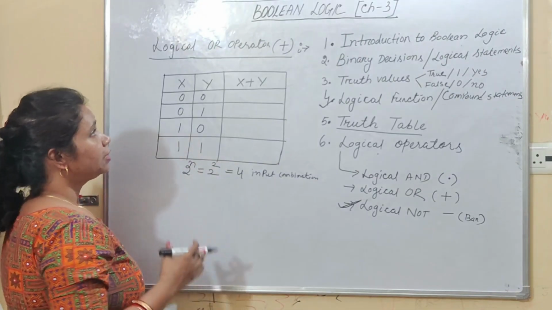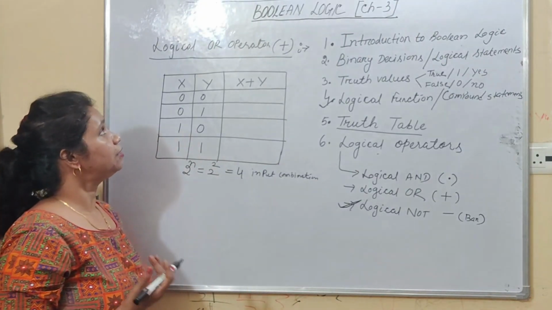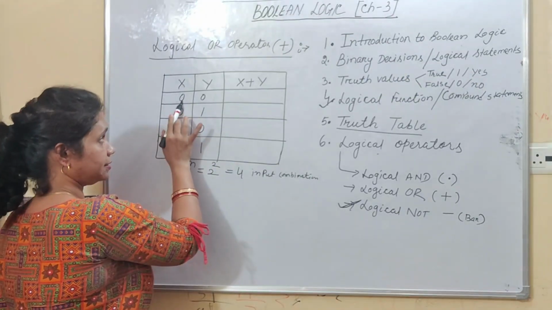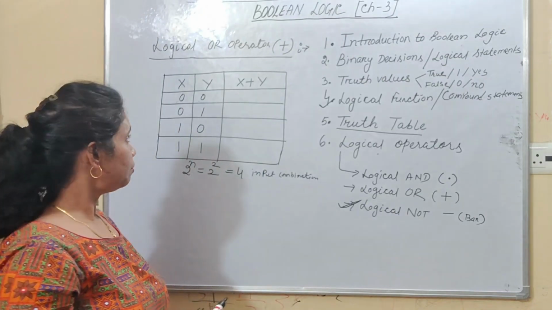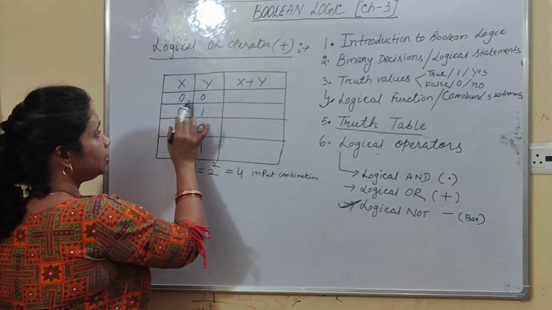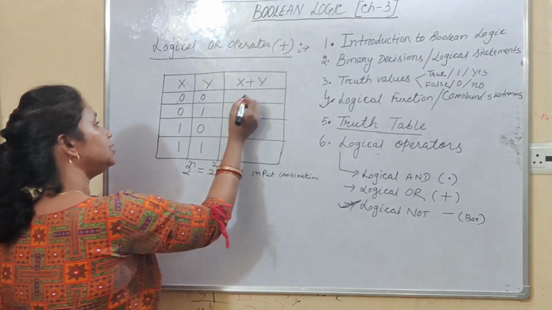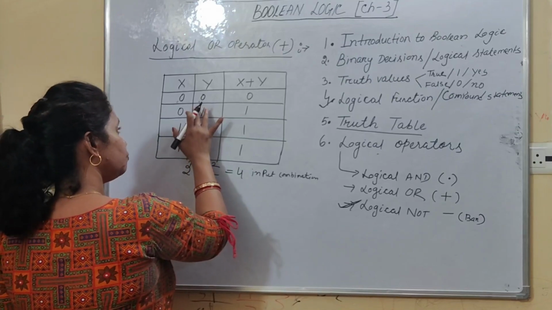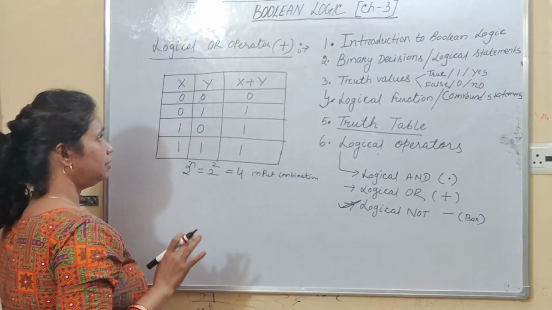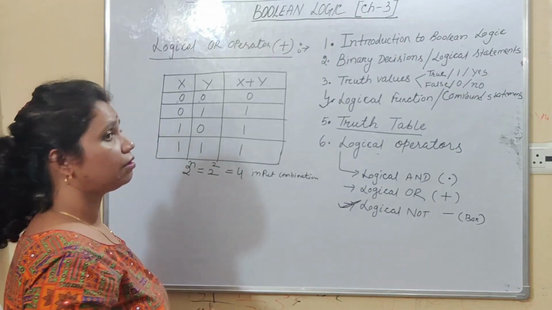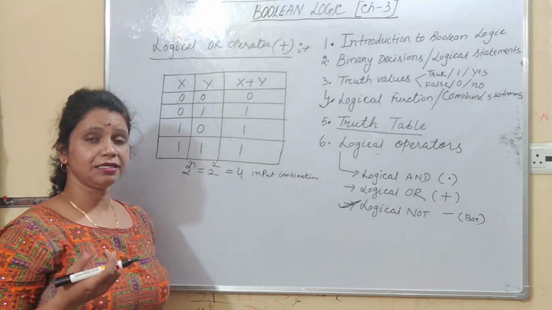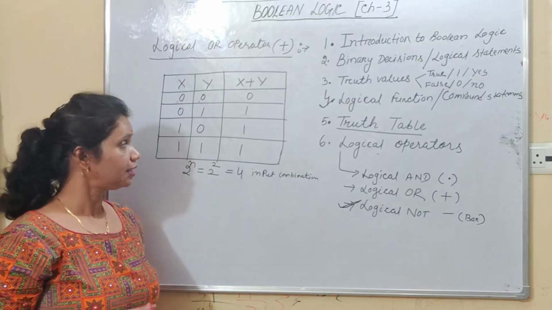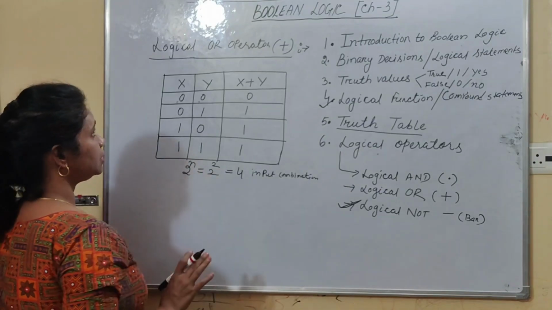Right, students? Now see, students, this is very important to understand: the logical OR operator says that if all the values of the input combination are false, then your answer is false. What I told you now: if all the values of the input combination are false, then your answer is false, otherwise true. If any input is 1, then your x plus y will equal 1. Right, students? So this is the important point of OR operator. If all the values of input combinations are false, then your output is false. Otherwise, your output is true. Right, students? So this is about your logical OR operator.